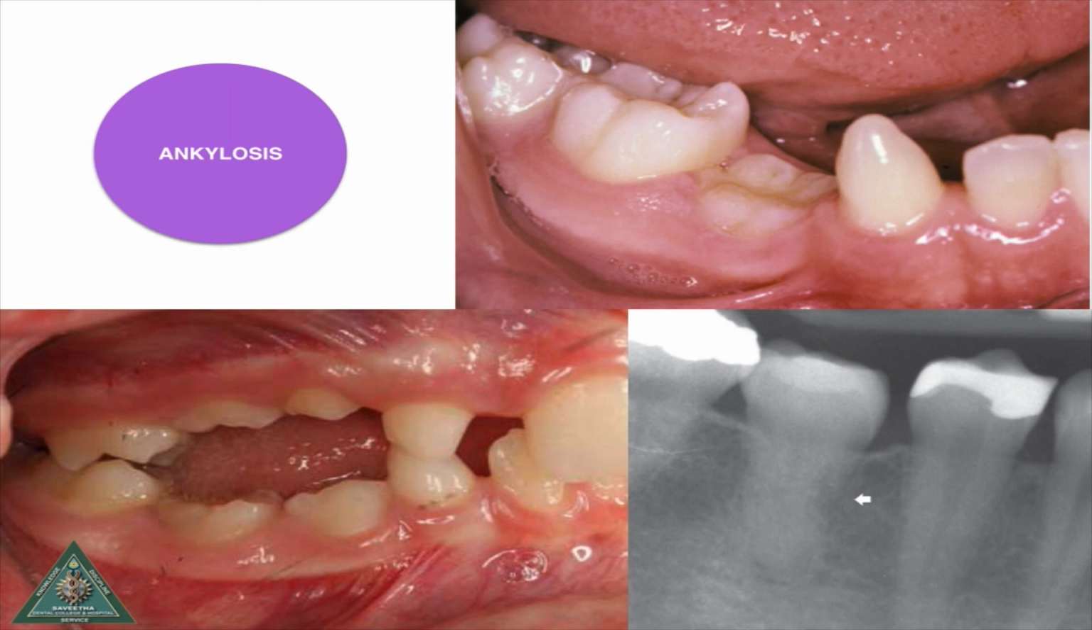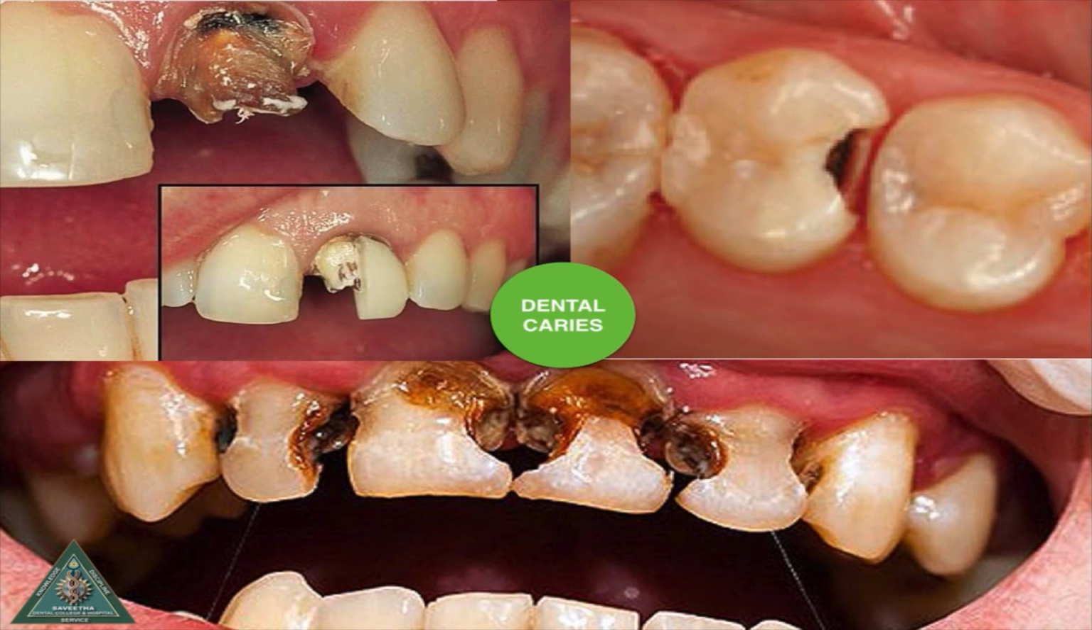Ankylosis. Ankylosis is a condition wherein part or a whole of a root surface is directly fused to the bone with the absence of intervening periodontal membrane that will lead to malocclusion. Dental caries. Proximal caries that has not been restored can cause migration of adjacent teeth into the space, leading to reduction in the arch length.